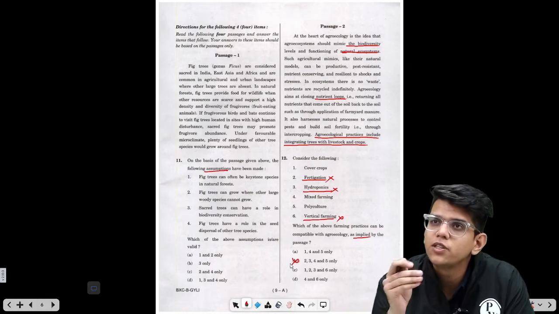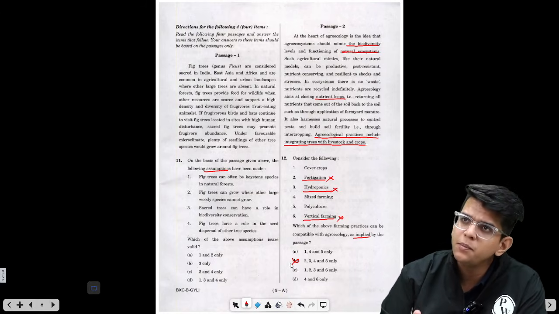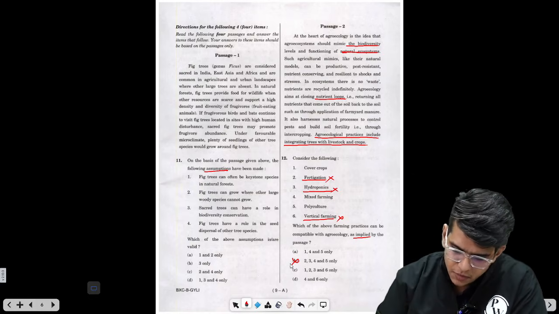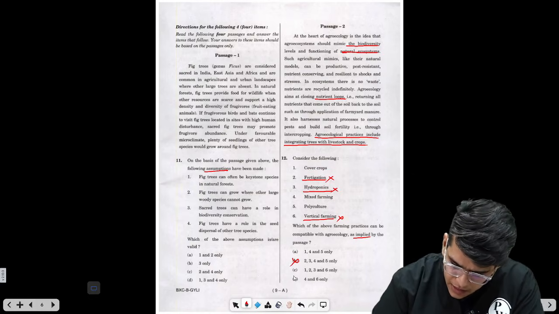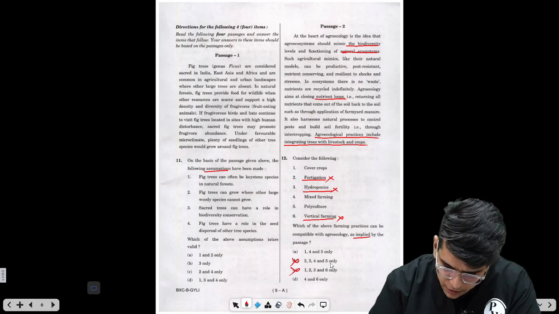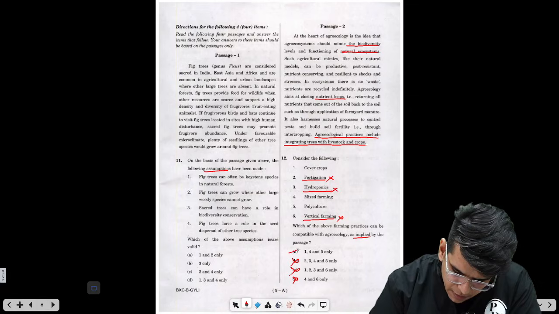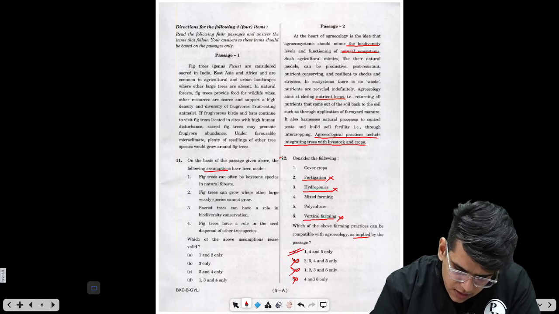All the questions with multiple options, right? 6 options, 5 options, by eliminating one, you can eliminate multiple options. By eliminating 2, I can eliminate B, I can eliminate C. From the remaining 4 and 5, for vertical farming, I have to remove. So this is also gone. The answer will be option A. So this is done, right?